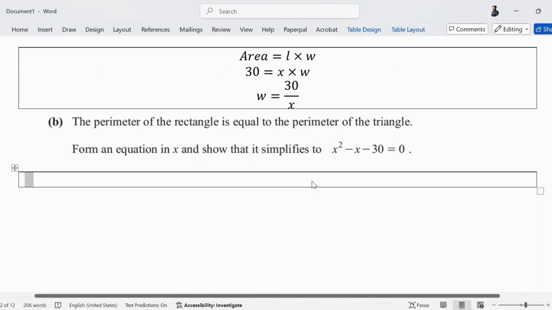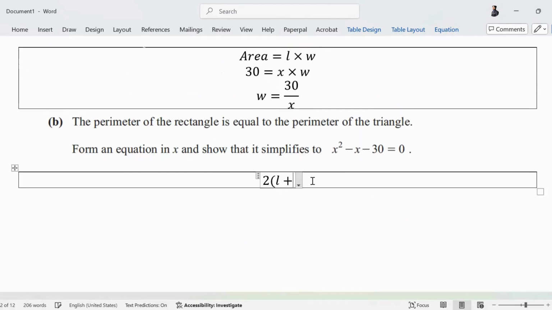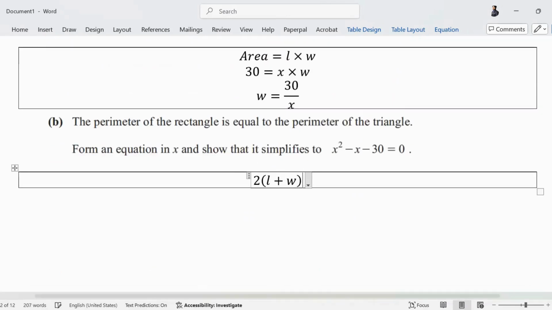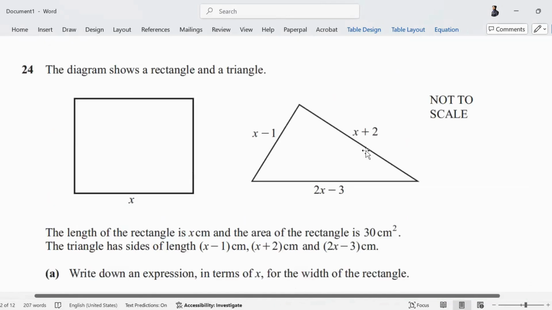Perimeter of rectangle is 2 times length plus width. And for the triangle, I'll add all the sides: 3x minus 2 plus x plus 2 plus 2x minus 3.